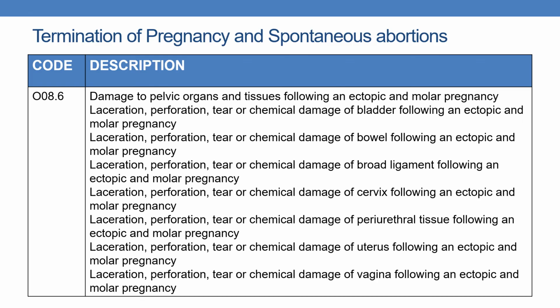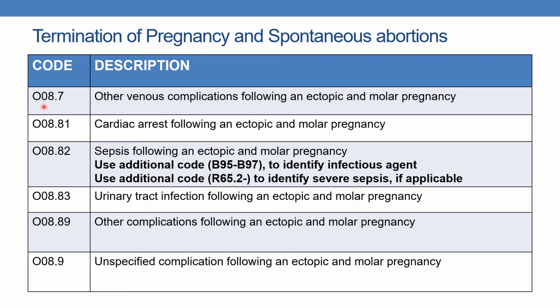O08.6 indicates damage to pelvic organ and tissue following an ectopic and molar pregnancy. The damage can be to bladder, bowel, broad ligament, cervix, periurethral tissue, uterus and vagina. In any of the cases, the code is O08.6 following an ectopic and molar pregnancy. And O08.7 indicates other venous complications following an ectopic and molar pregnancy, and O08.81 indicates cardiac arrest following an ectopic and molar pregnancy, and O08.82 indicates sepsis following an ectopic and molar pregnancy.